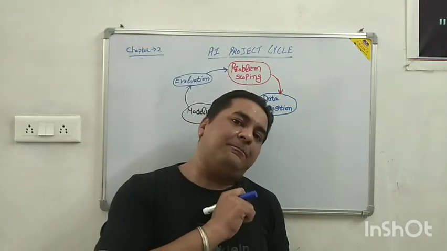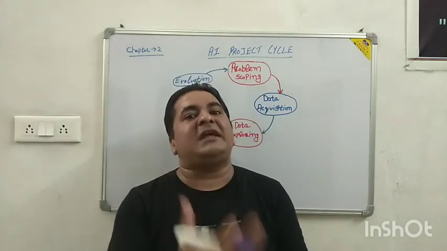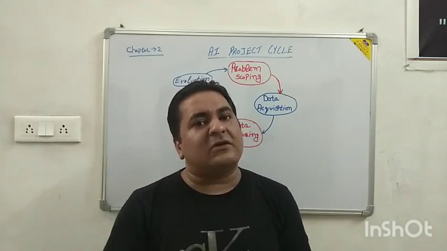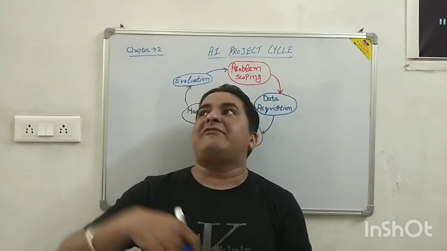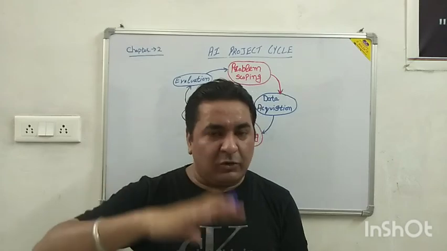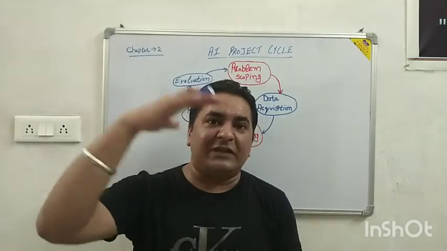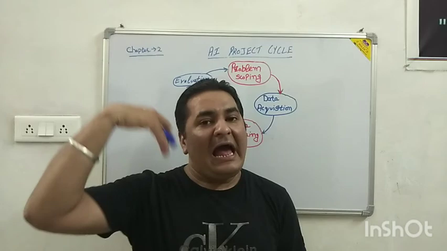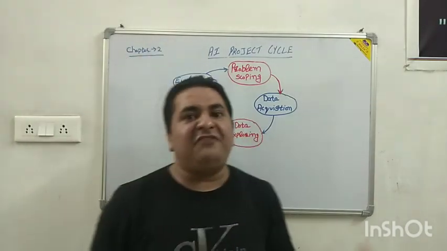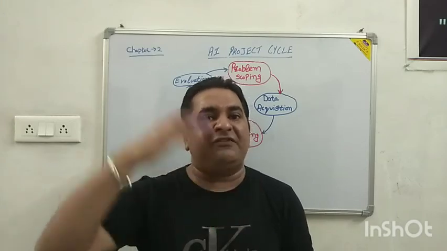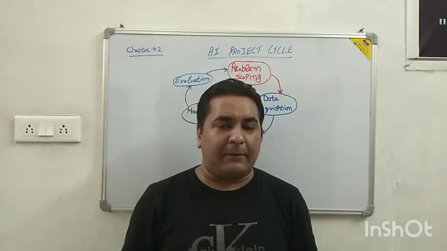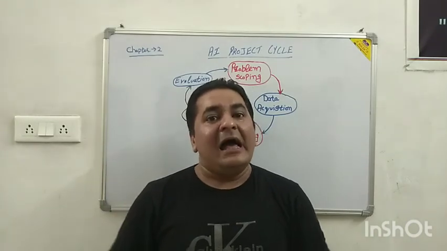Apart from this project cycle, let us talk about something else that comes in our life. For example, if we have to go to the top floor of a building, we have to cross the ground floor, go to the first floor, second floor, third floor, and then comes the top floor. So we have to go through different phases. We have to cover the different steps to complete the particular life cycle of a particular product. That is known as a life cycle.